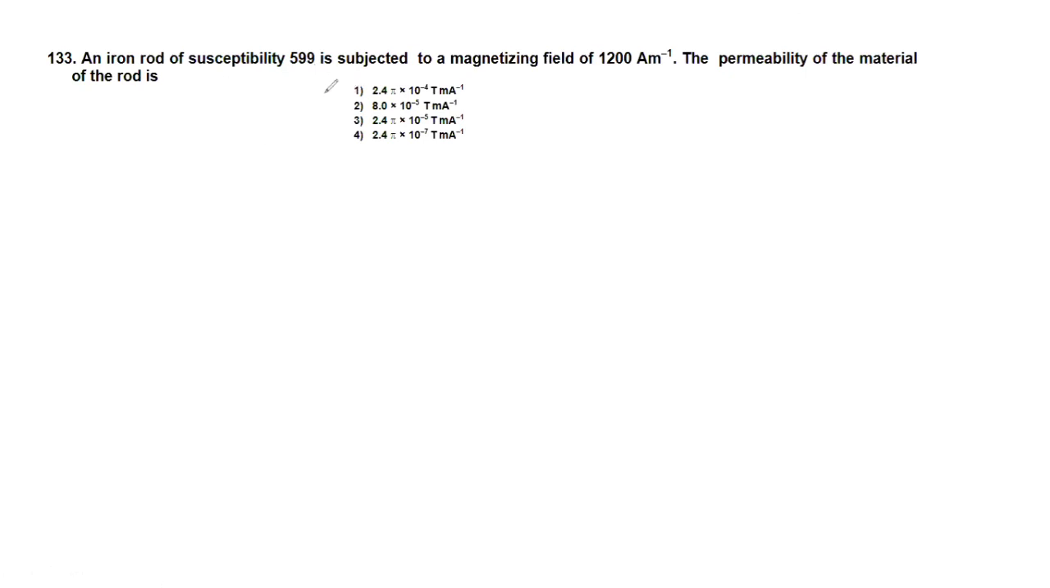An iron rod of susceptibility, that is Xi value, given as 599, is subjected to a magnetizing field of 1200 ampere per meter. The permeability of the material of the rod is, the permeability they are asking. We know the relation between susceptibility and the relative permeability as mu r is equal to 1 plus psi according to the concept. So relative permeability is nothing but mu by mu naught, that is the ratio of permeability of medium to free space. So that will be equal to 1 plus psi. So from this, mu is equal to mu naught into 1 plus xi.